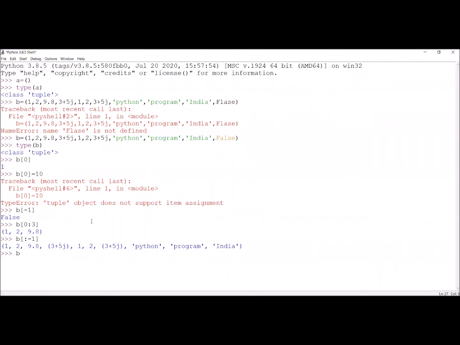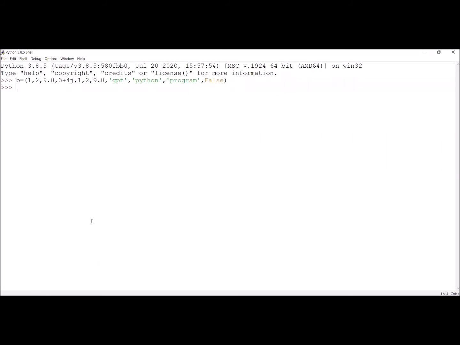Now we will check what is index. B dot index. We are giving the India. Now the index of the India is 9. We are checking what is the index of some 9.8. Index is 2. Now we are checking what is the index of program. The index of the program is 9.